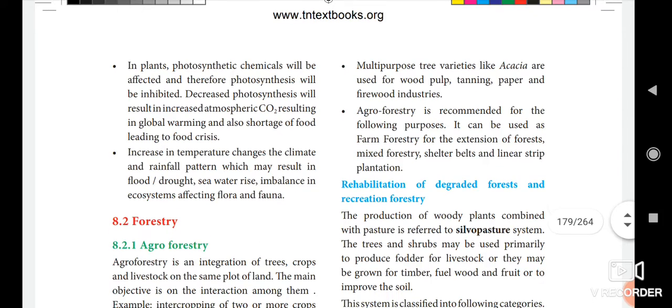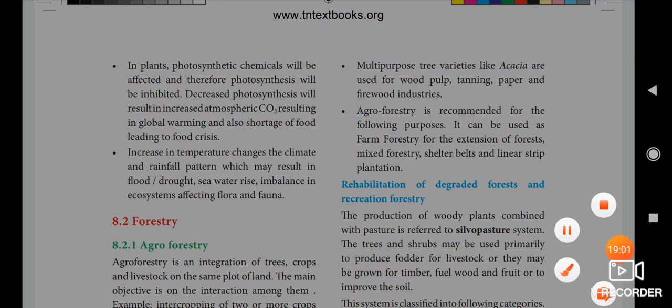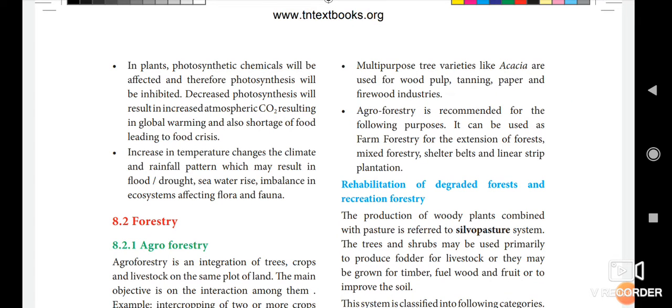Then next, in plants, photosynthetic chemicals will be affected and therefore photosynthesis will be inhibited. Decreased photosynthesis will result in increased atmospheric carbon dioxide, resulting in global warming and also a shortage of food, leading to a food crisis.